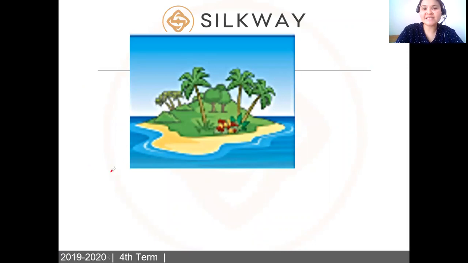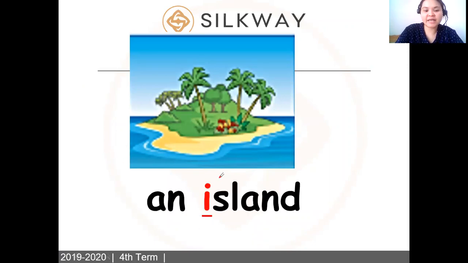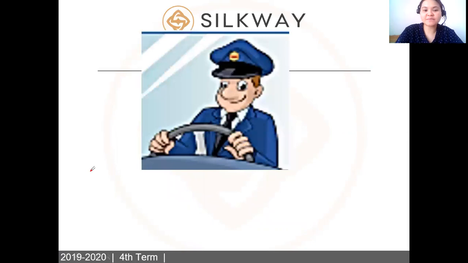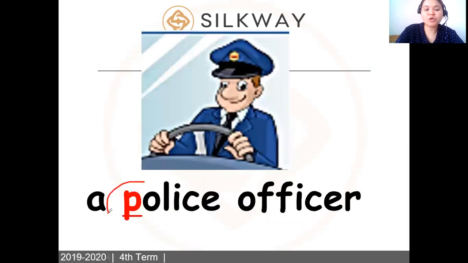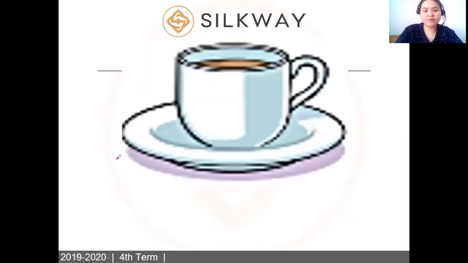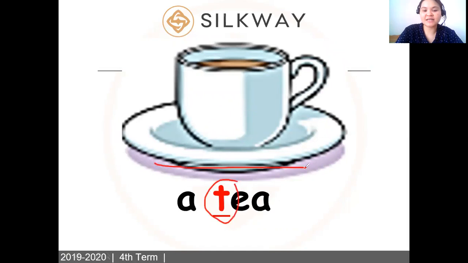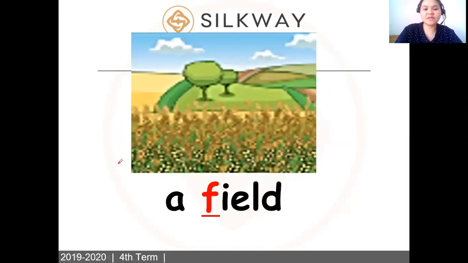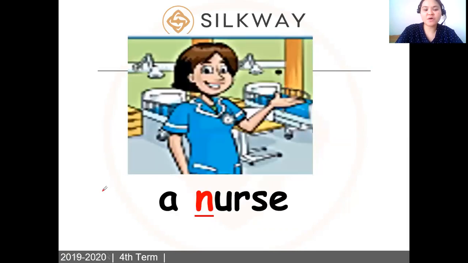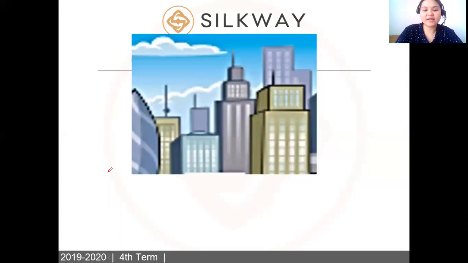All right, so what is this again? Yeah, it's an island. Island. So let's move on. What about this? You're correct. It's a police officer. All right, what about this one? It's a T. Yeah, it's a T. And this, it's a field. All right. What about this one? It's a nurse. It's a nurse, correct.